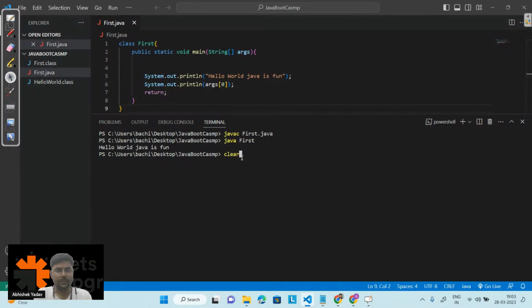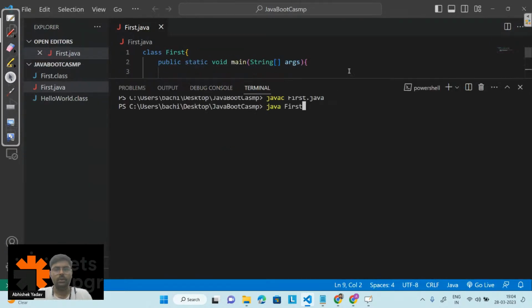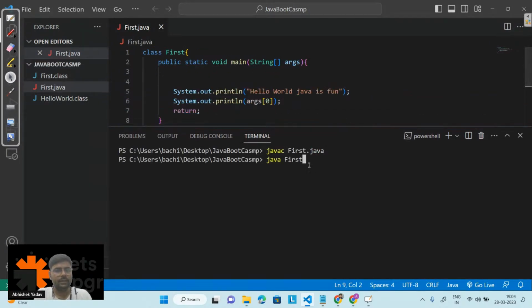Clear the screen and compile the code, and after that the moment I run the code, that is java, then after writing java and the name of the class, whatever I write here will get stored inside this String args.